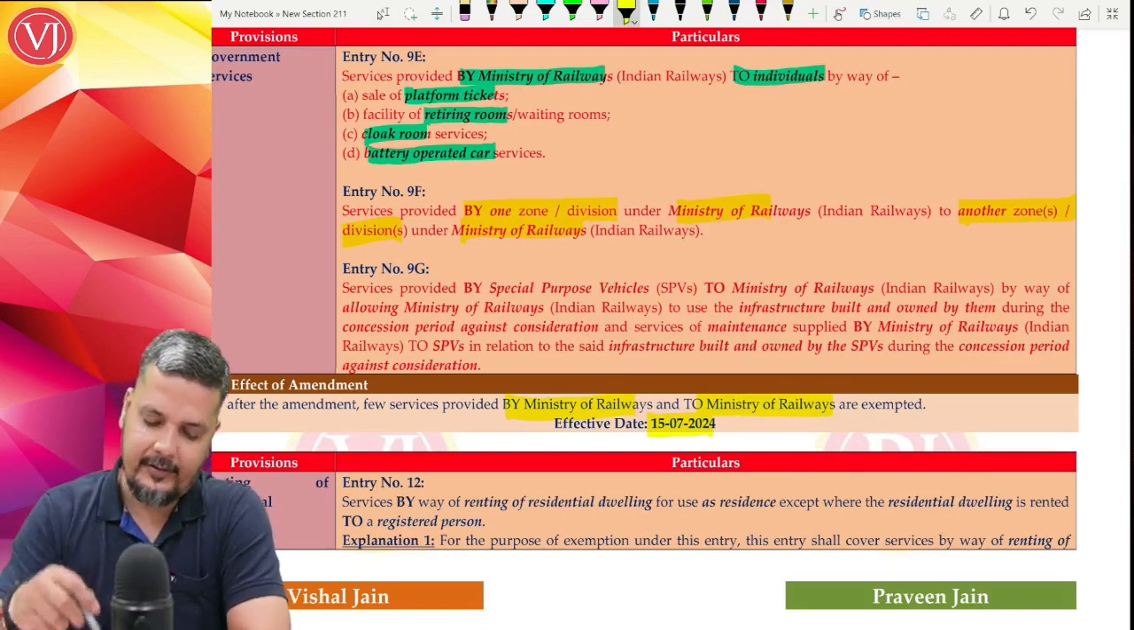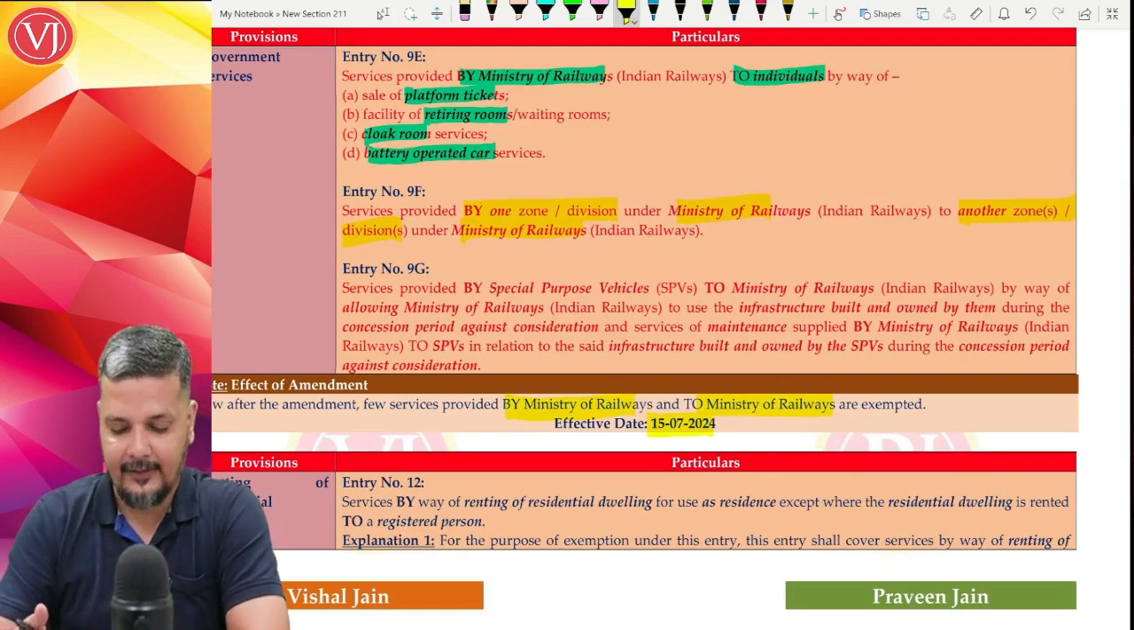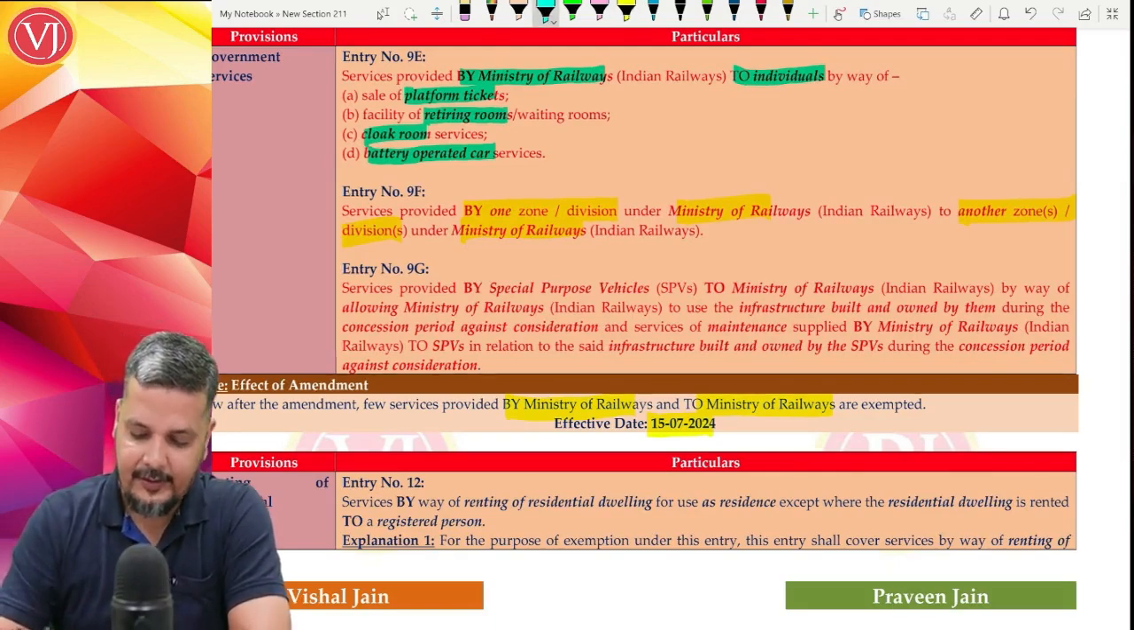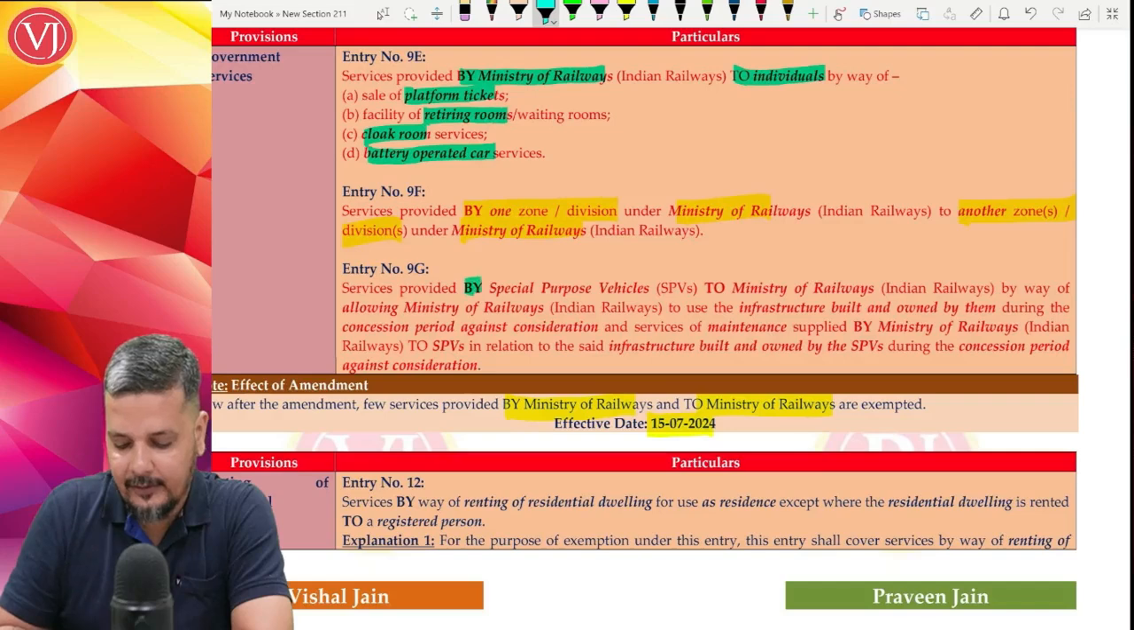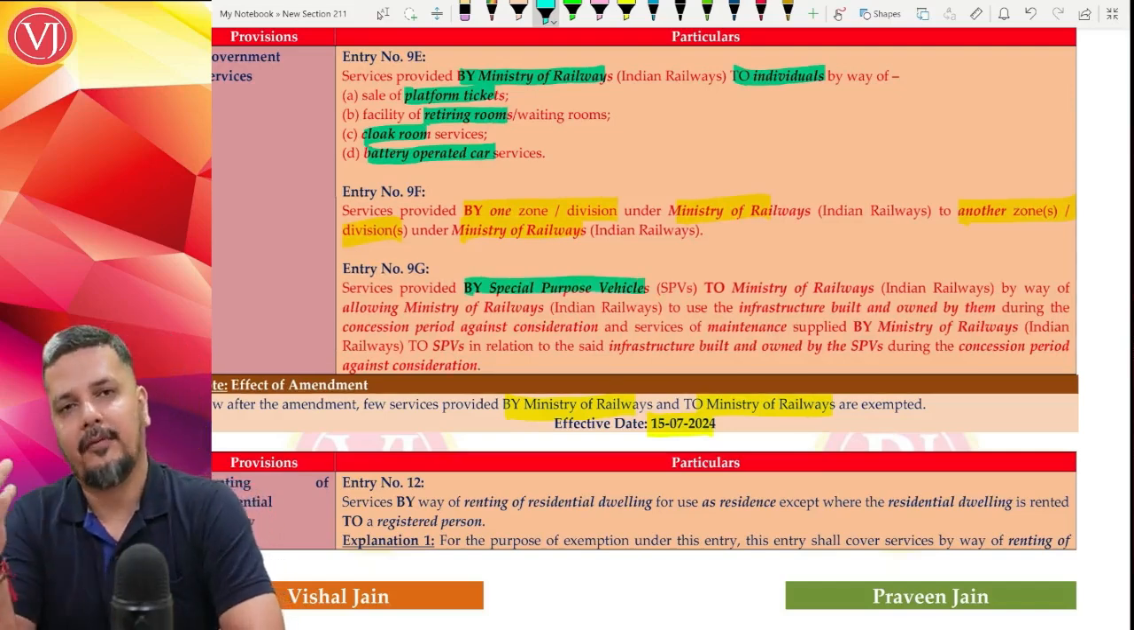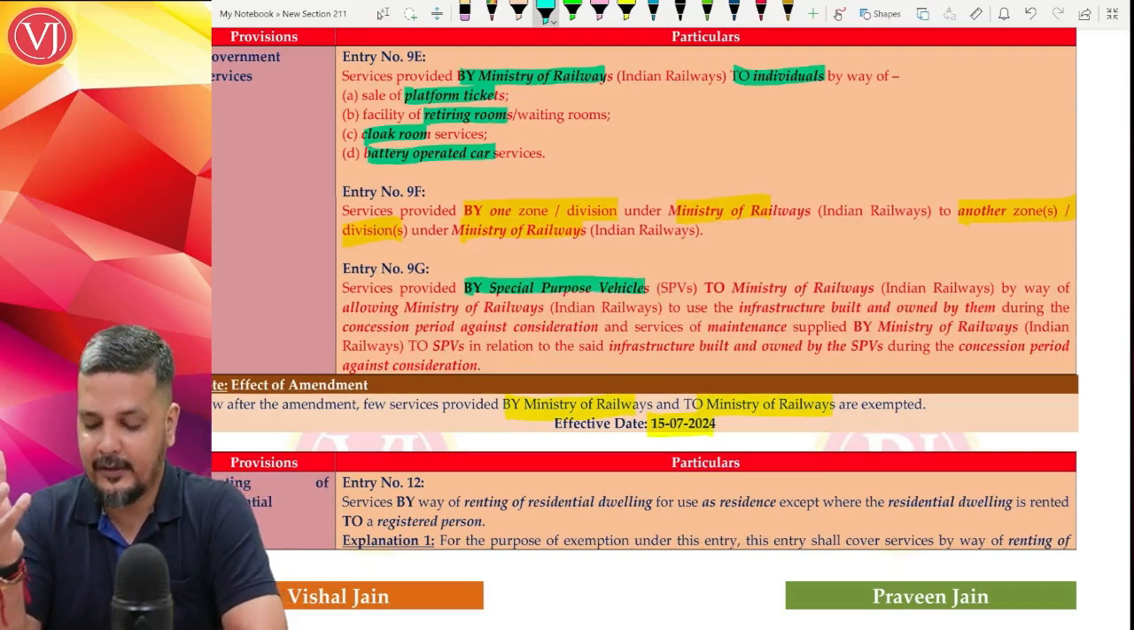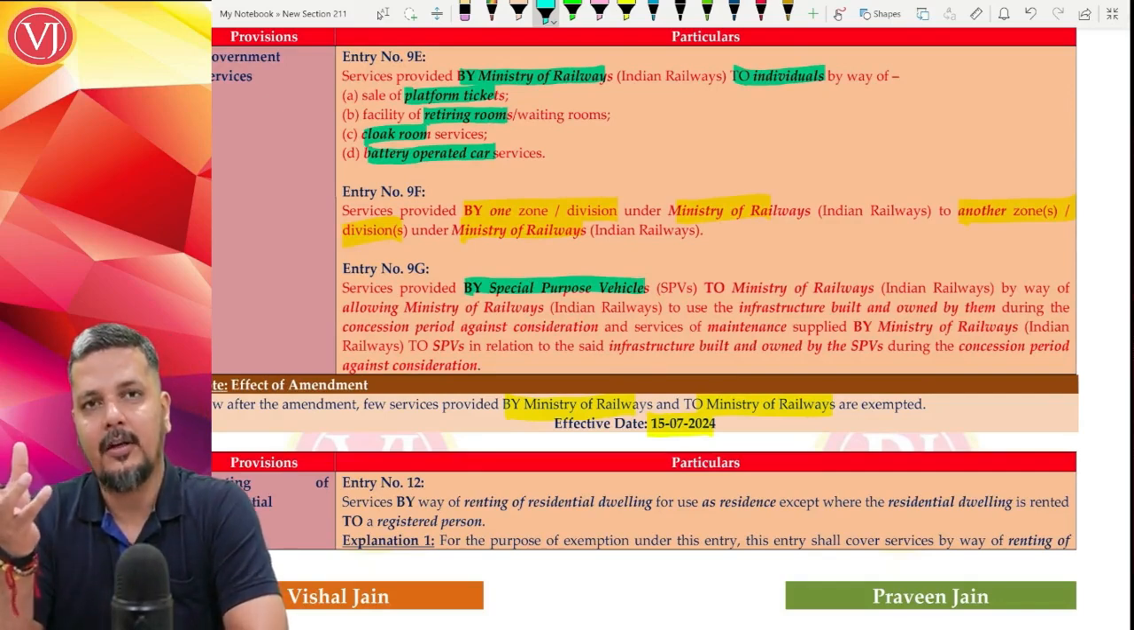Now, next is a special entry 9G. E is there, F is there, G is there, 9G. Services by special purpose vehicles. Special purpose joint ventures or companies will be formed. Special purpose vehicles which are formed only to give certain services to Ministry of Railways.